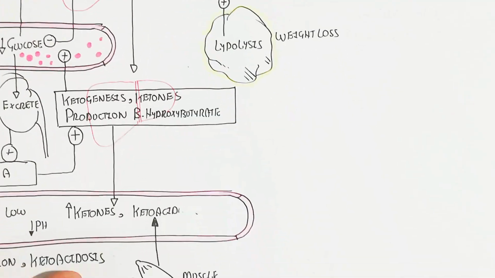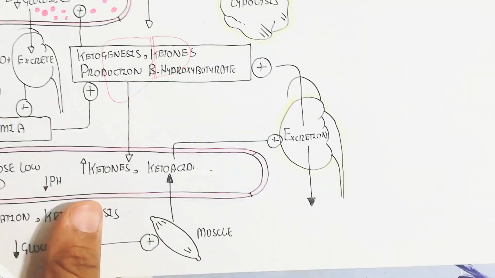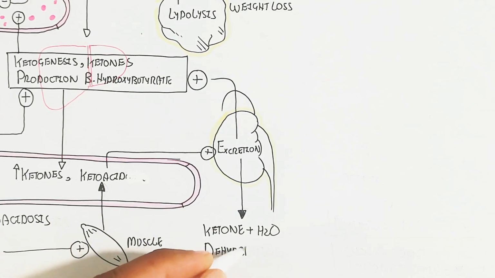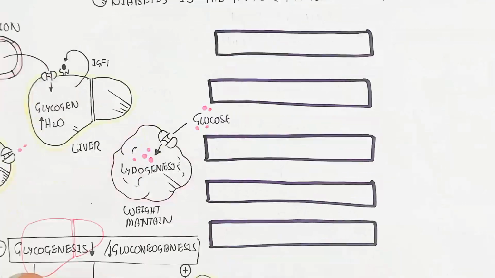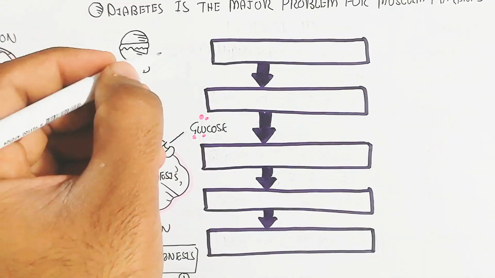In this way more water will be excreted with the ketones, because excessive ketones are not good, and dehydration will occur more. This dehydration will lead to many problems.